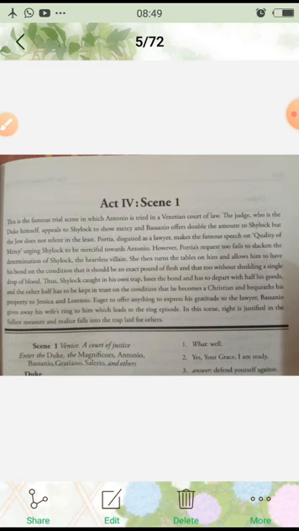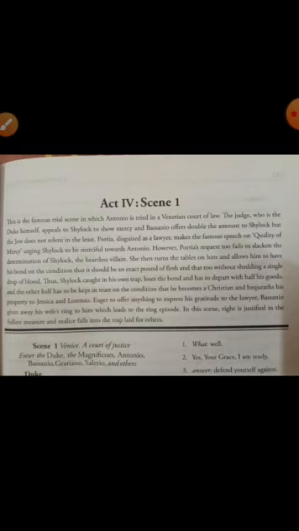And Bassanio, Antonio's friend, also offers double the amount. That is, he is ready to pay 6,000 ducats to Shylock, but Shylock does not relent in the least, and is not satisfied with that as well.